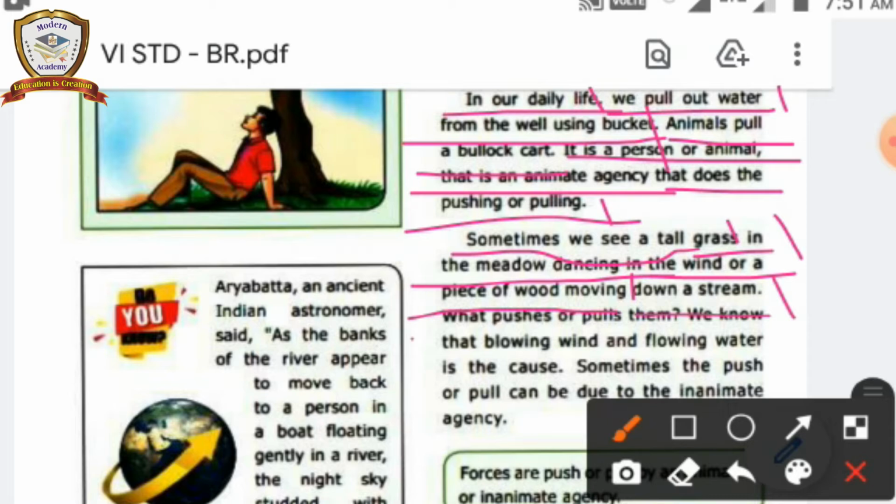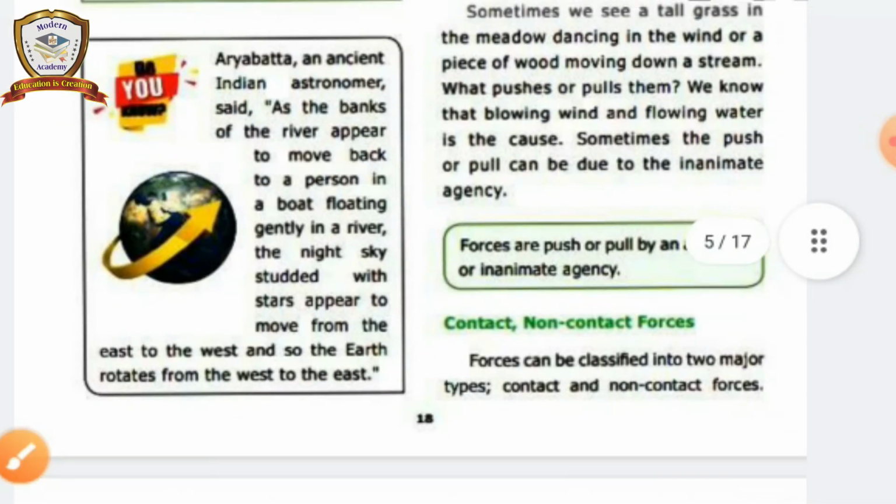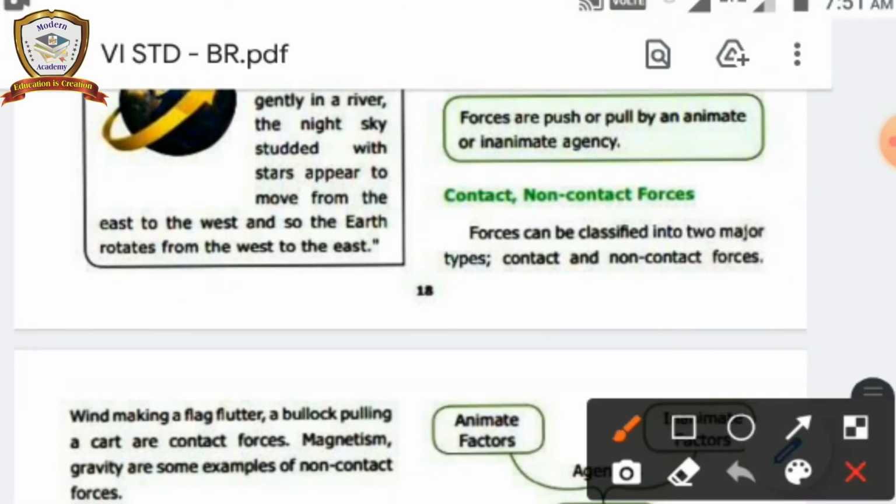What pushes or pulls them? We know that blowing wind and flowing water are the cause. Sometimes the push or pull can be due to an inanimate agency. Forces are push or pull by an animate or inanimate agency.